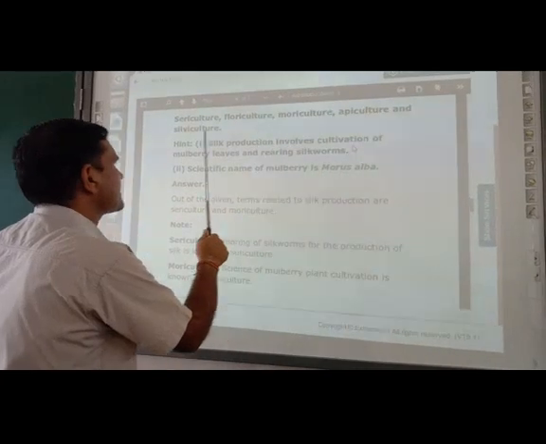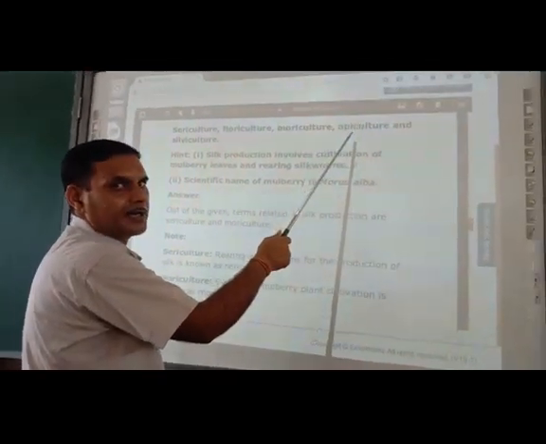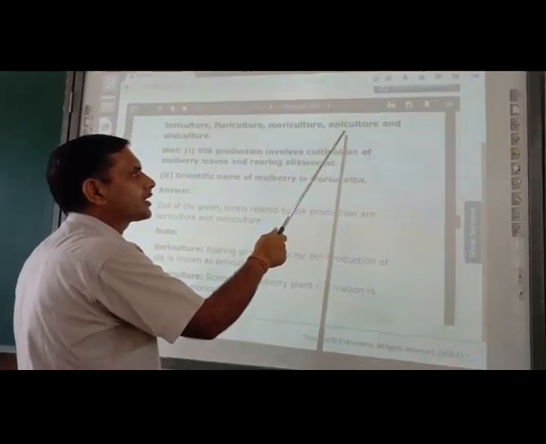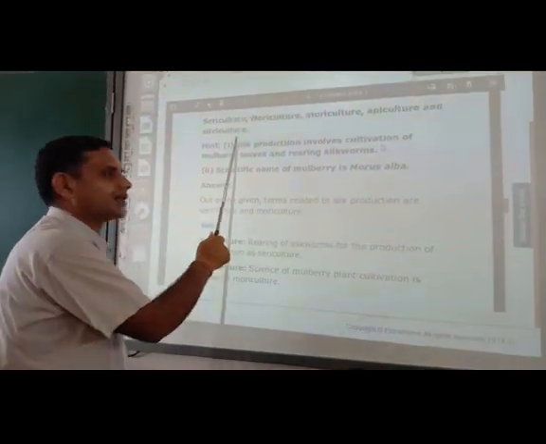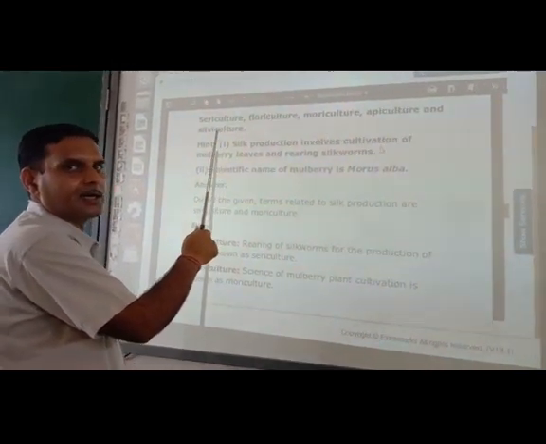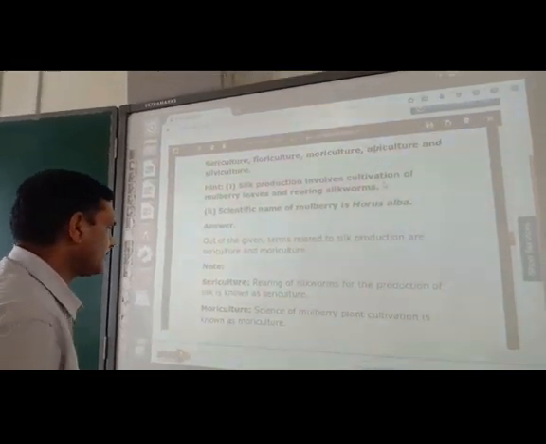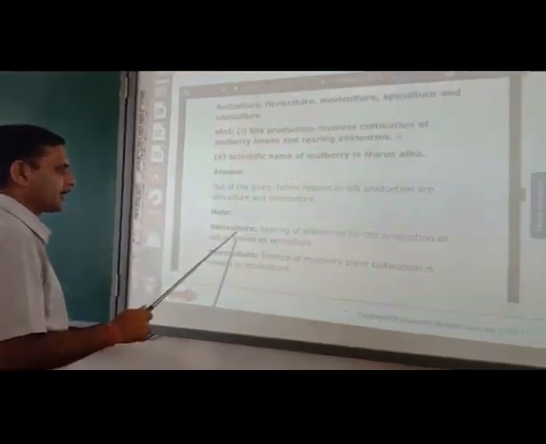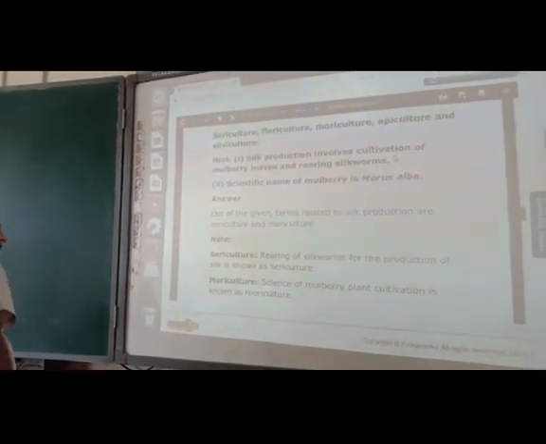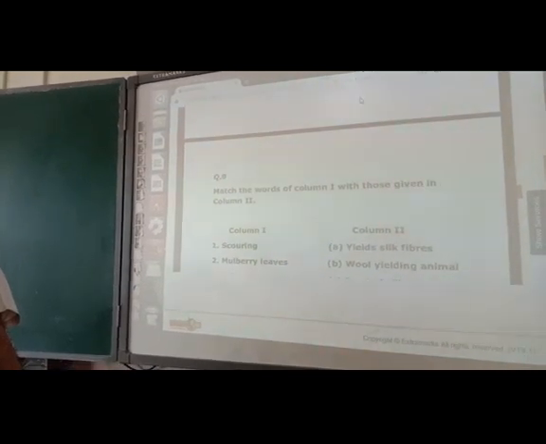Apiculture and silviculture. Apiculture is nothing but rearing of honey bees to get honey. Silviculture is nothing but rearing of fishes to get fish related products. So two terms are related here, sericulture and moriculture, that is given here. Next one is question number 8.